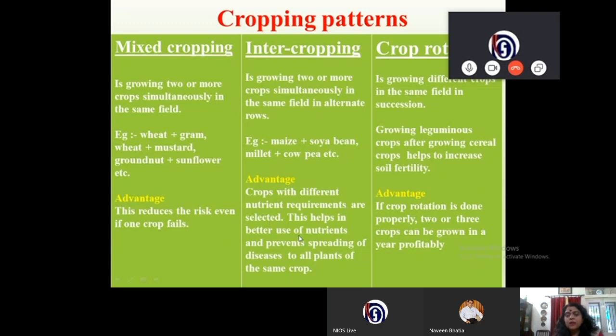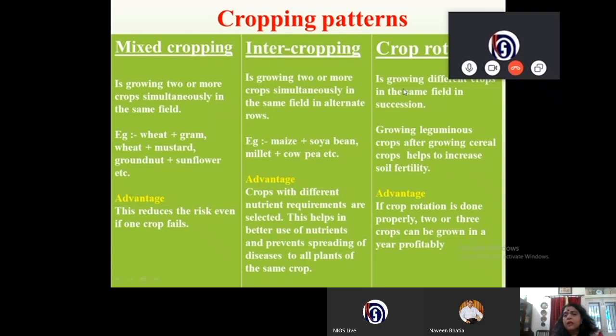This helps in better use of nutrients and prevents spreading of disease to all plants of the same crop. So manuring can be different. If you have to spray insecticide or pesticide on one lot of crop which has caught insects or disease, you don't have to spray it on the other lot. And since they are in different rows, they can be harvested separately.